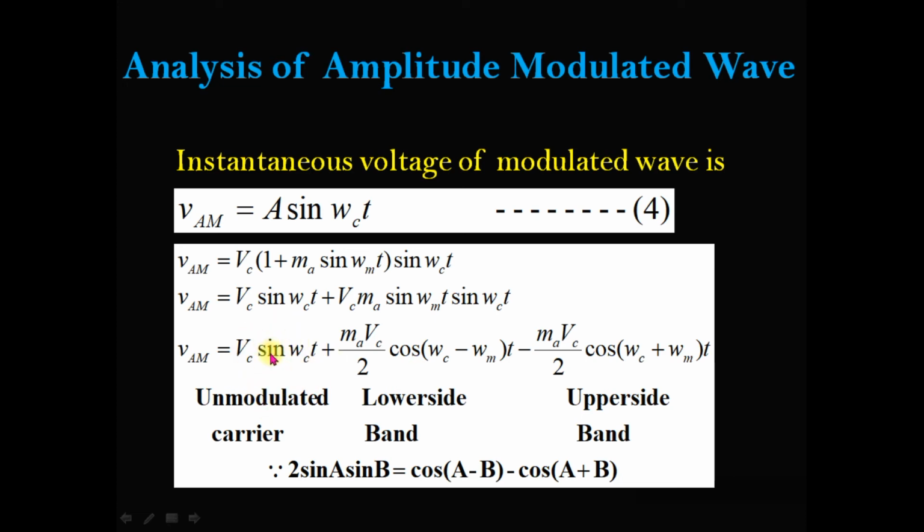So this is the unmodulated carrier, this is the lower side band, and this is the upper side band. And omega c is the frequency of the carrier wave. Omega c minus omega m is the frequency of the lower side band, and omega c plus omega m is the frequency of the upper side band.